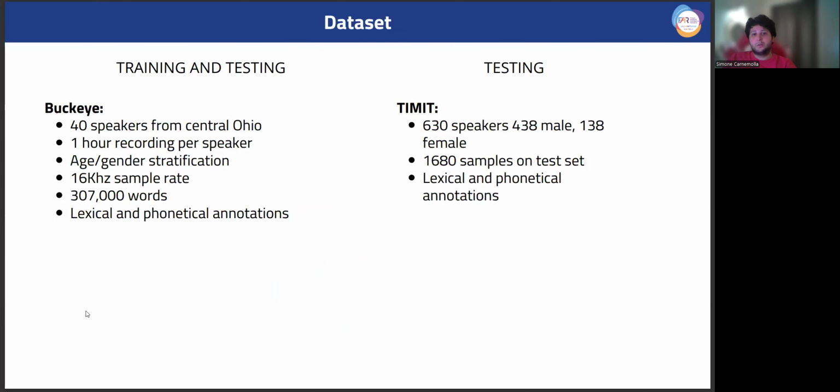For this study, we use two datasets. We utilize the Buckeye corpus for both training and testing, and the TIMIT dataset only for testing. Buckeye consists of 40 speakers from Central Ohio, each with 1 hour of recorded speech, which is annotated at both the phoneme and word levels. TIMIT contains recordings from 630 speakers, also annotated phonetically and lexically. From TIMIT, we used only the test set, comprising 1,680 samples.